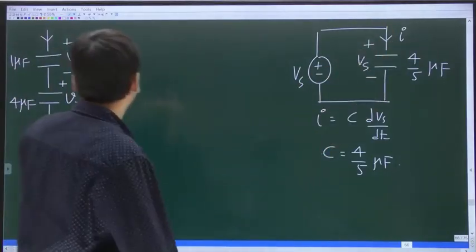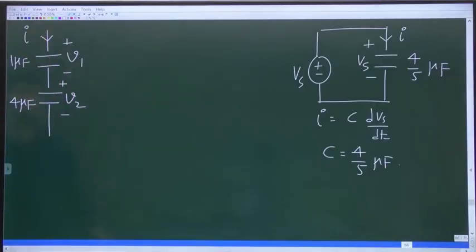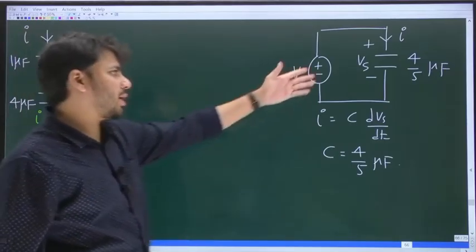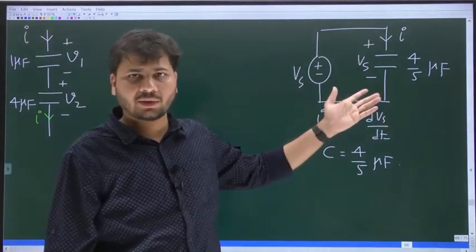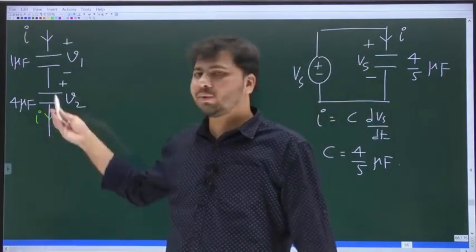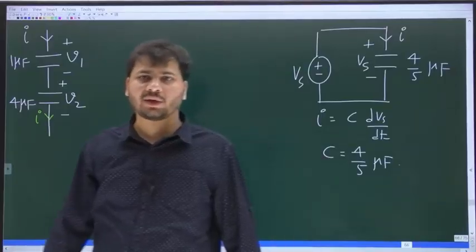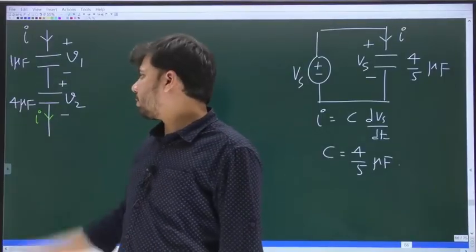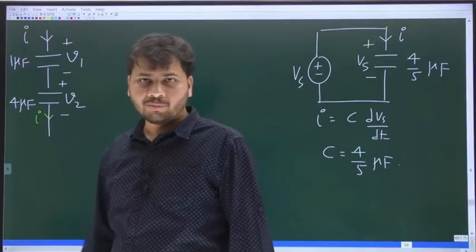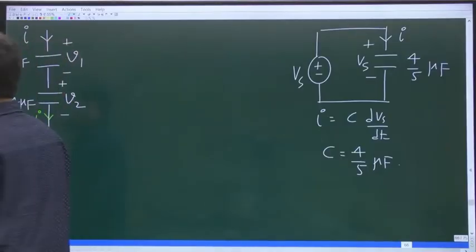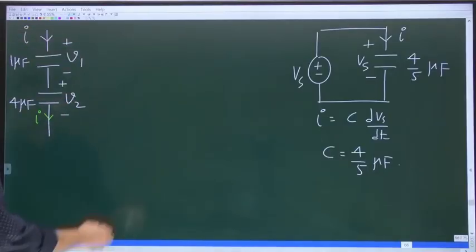So this I is the same as this I. Now what is the current through the 4 microfarad capacitor? Is it not the same I? So whatever current flows through the single equivalent capacitor, the same current will actually flow through both the capacitors which are connected in series, that is the 1 microfarad as well as the 4 microfarad capacitors. That's all. We are almost there.